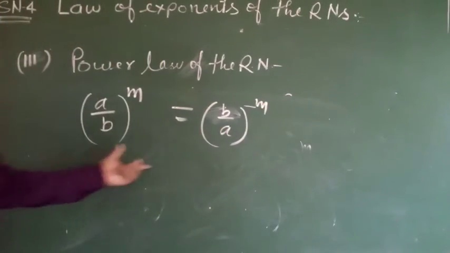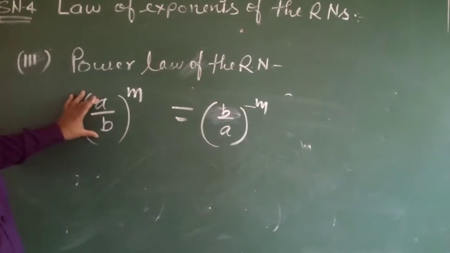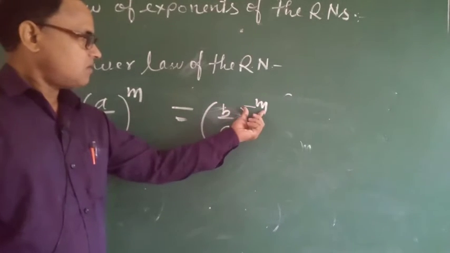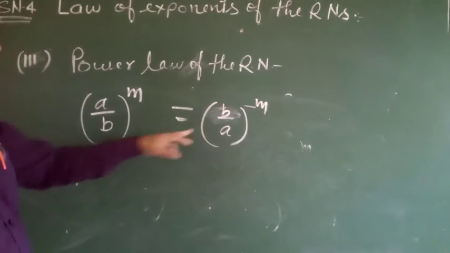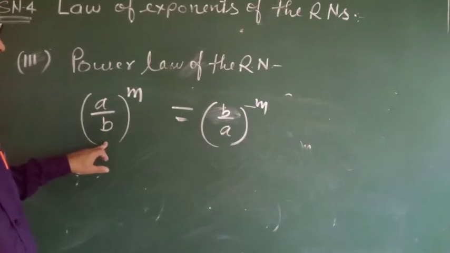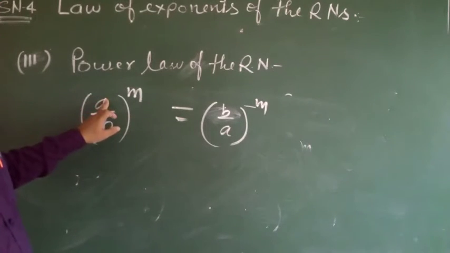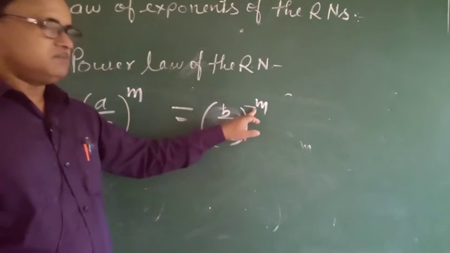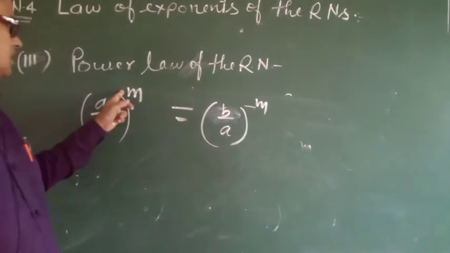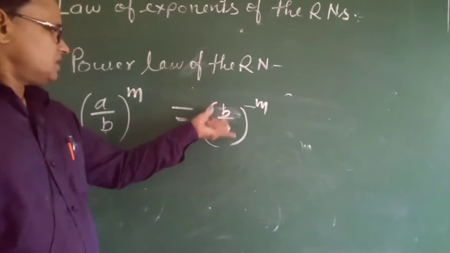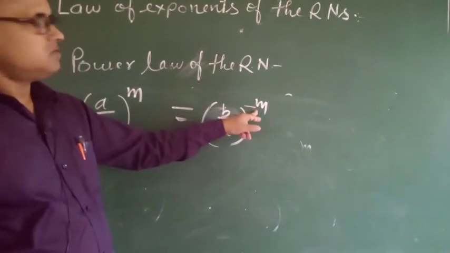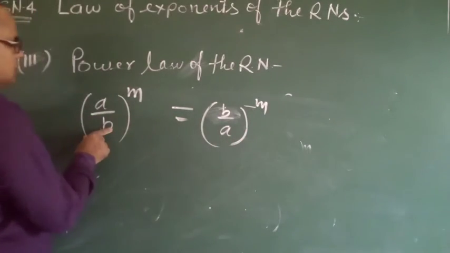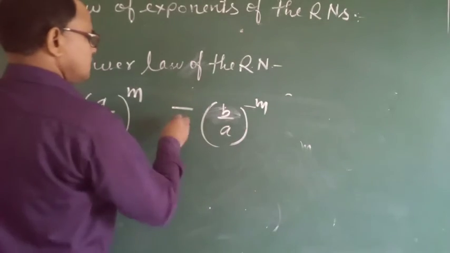Okay, in opposite form, a by b, then the power converts to negative, and the denominator and numerator change. The denominator takes the part of the numerator, the numerator takes the part of the denominator, then the power sign changes. Here plus, and here numerator and denominator change, the power also changes. Okay, then this is written in this form and this form is written in this form.